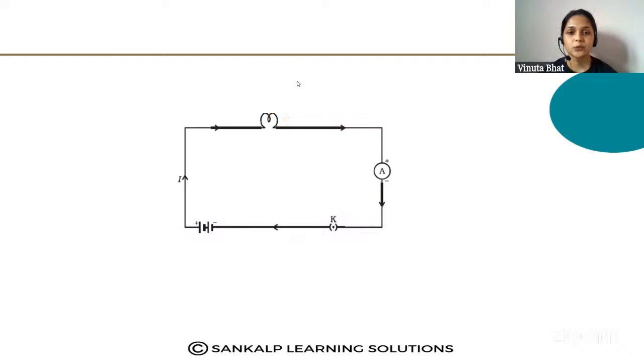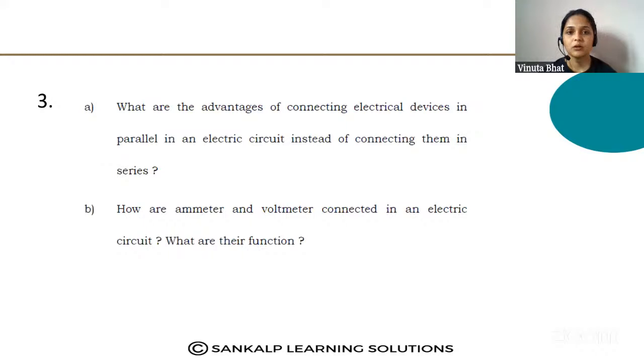Next, move to the next question. What are the advantages of connecting electrical devices in parallel in an electric circuit instead of connecting them in series?